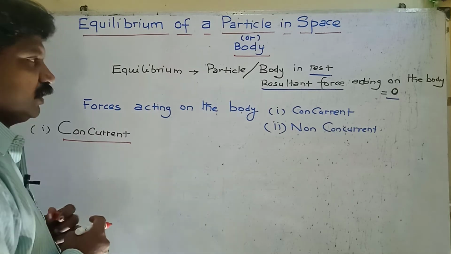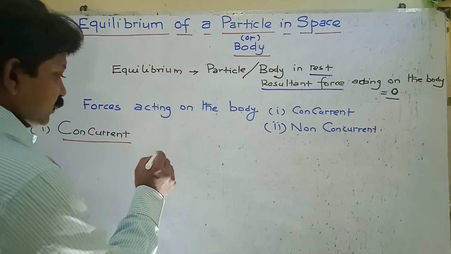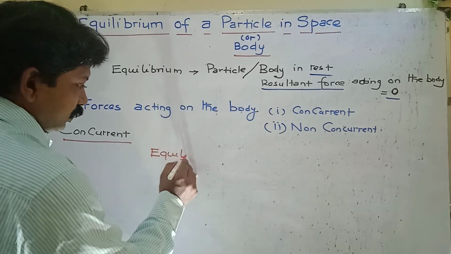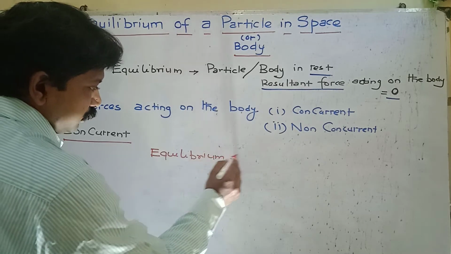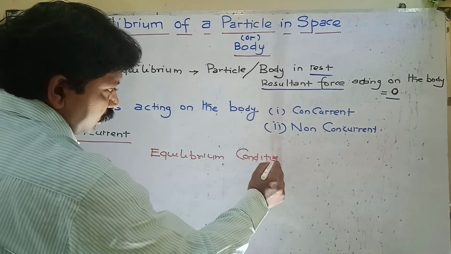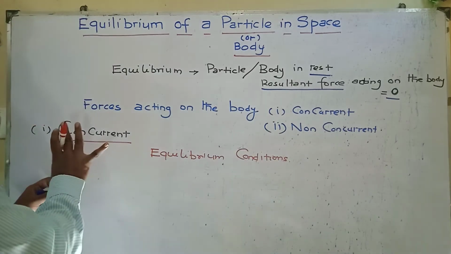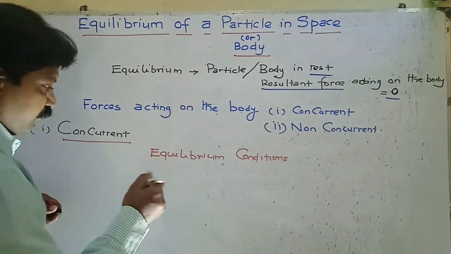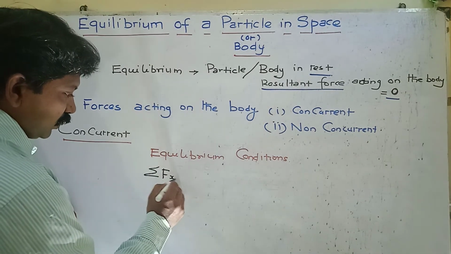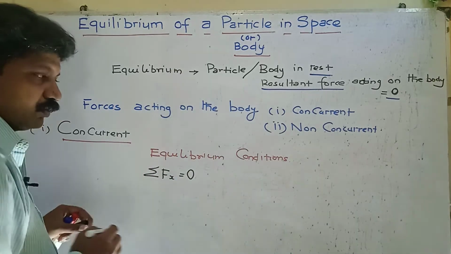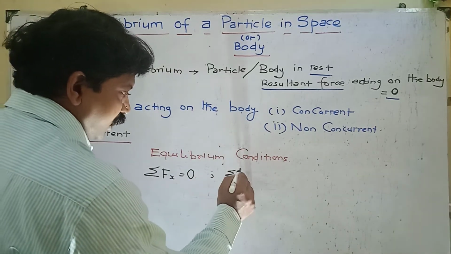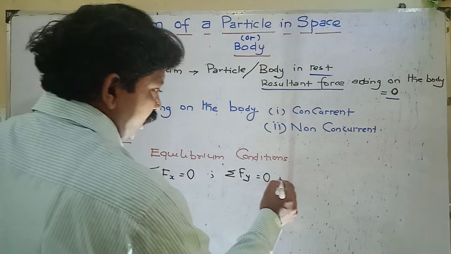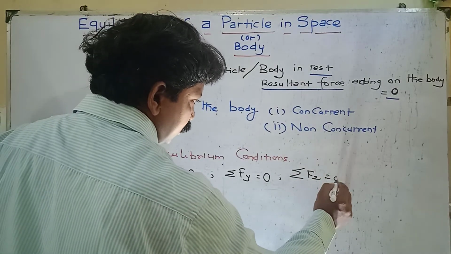So when the forces acting on the body are concurrent, the equilibrium conditions are sigma Fx equal to 0, the algebraic sum of all the forces along the x direction equal to 0, and the algebraic sum of all the forces along the y direction equal to 0, and the algebraic sum of all the forces along the z direction equal to 0.